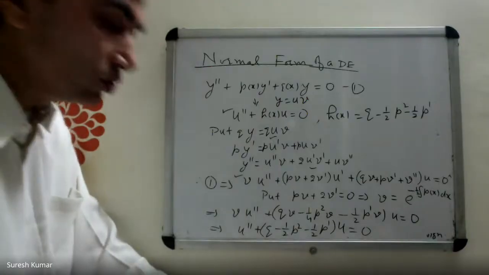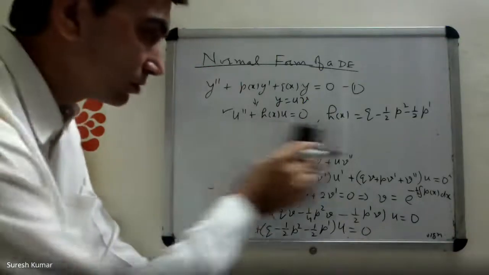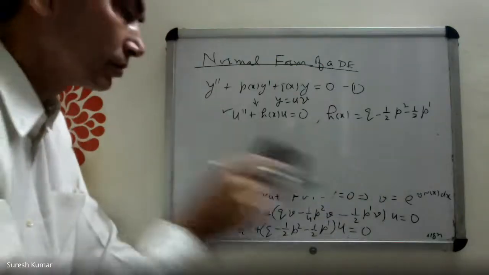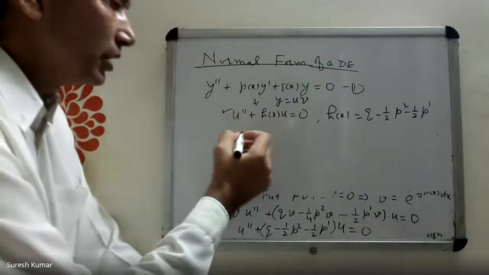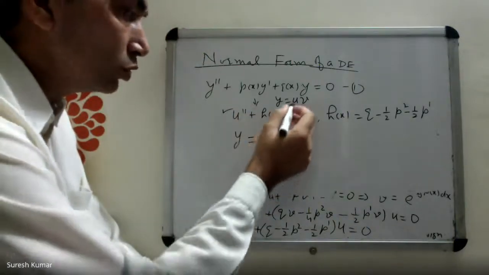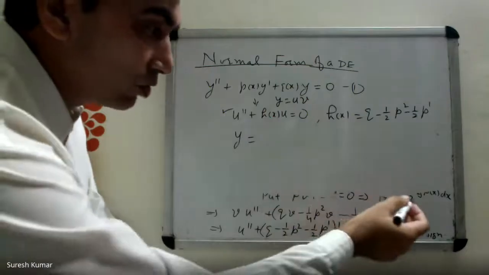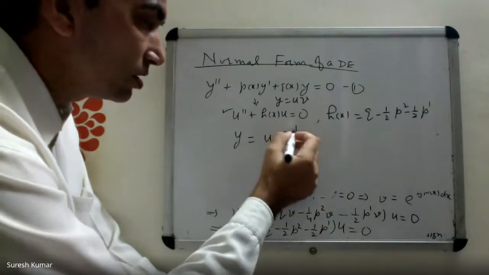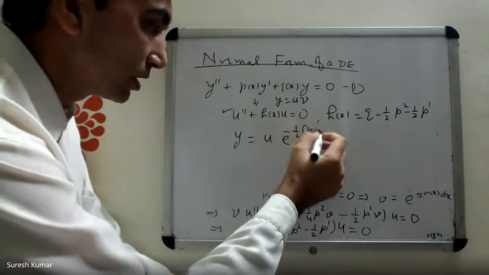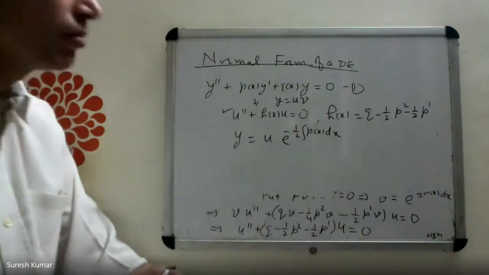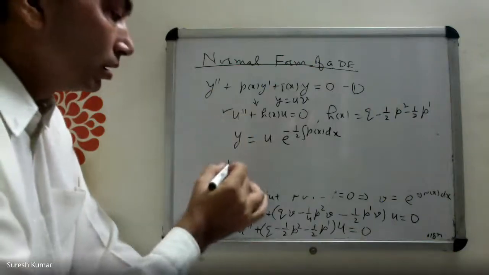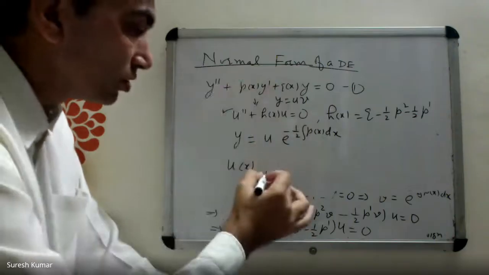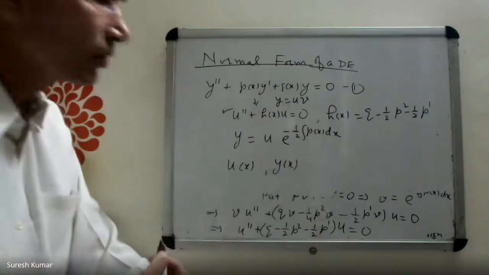Now I explain why the first derivative is not required. See, y equal to u v, and v you have already found: u times e power minus integral P(x) dx. Solution of this equation is u(x), and solution of this equation is y(x).